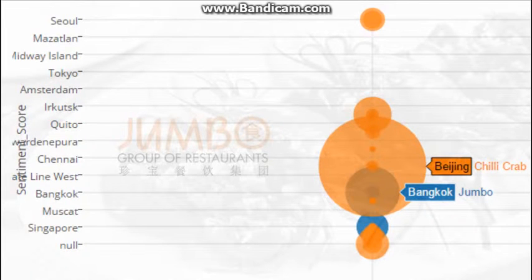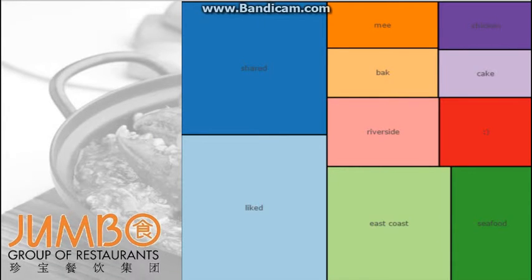Nonetheless, by knowing that there is a lot of positive feedback online from customers for Jumbo, we will now study where the places are with positive feedback. From our analysis, it appears that there are strong positive online influences of chili crab and Jumbo in Beijing and Bangkok, indicating that these two locations are potential areas where Jumbo can consider opening new branches. To end off, social media analysis will not be complete without text analysis. So right now, I'll pass it to my friend who will continue the analysis.